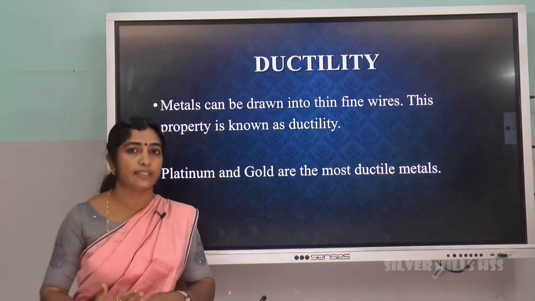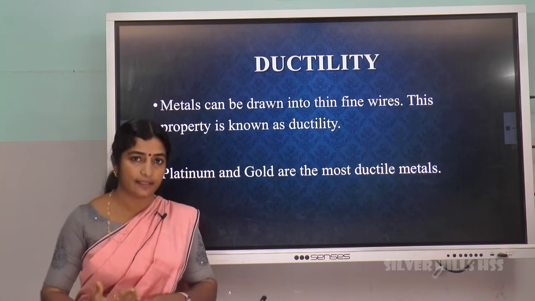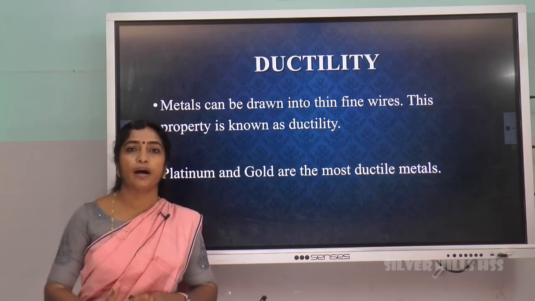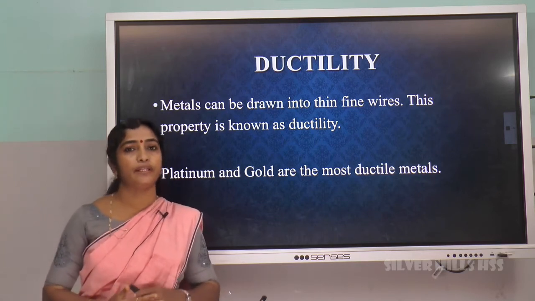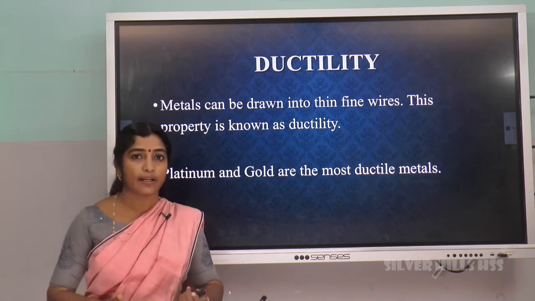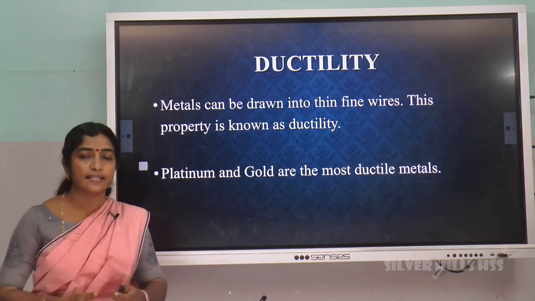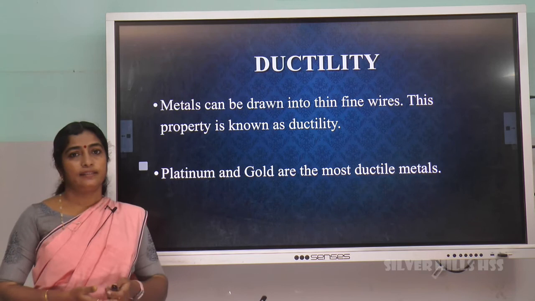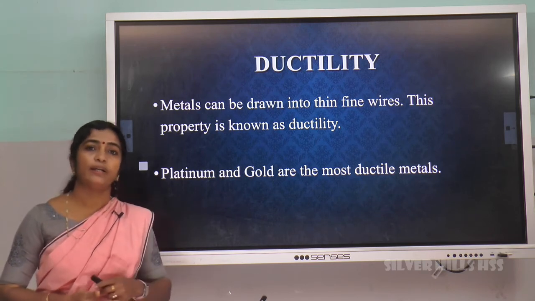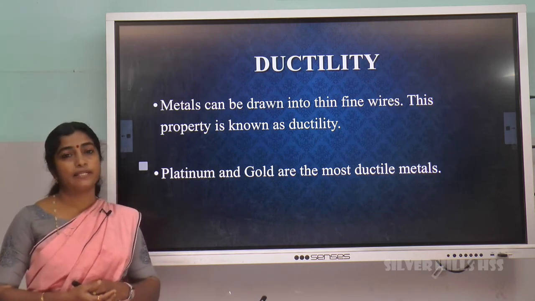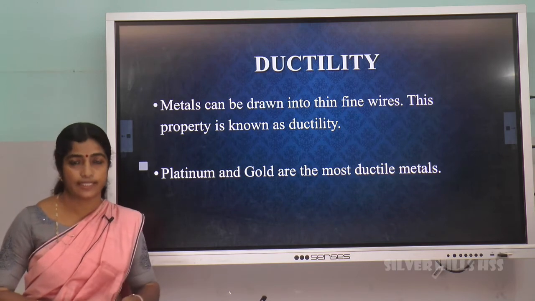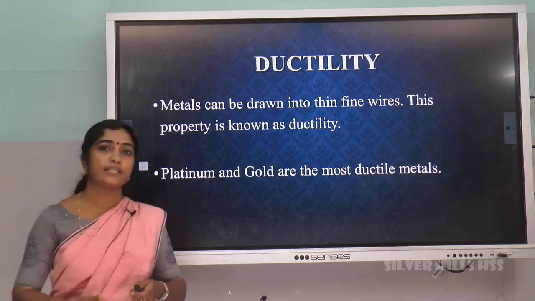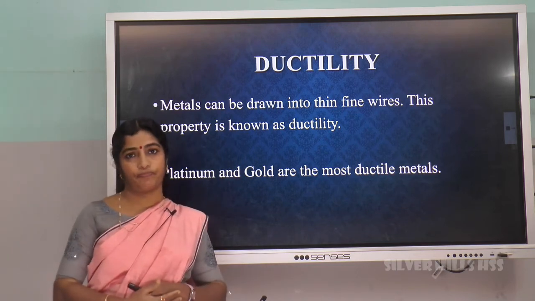You know that metals like iron, copper, and aluminum are commonly used for making cooking vessels. Why? These metals can conduct heat. That is the most important property of a metal. Metals are good conductors of heat. This is also known as thermal conductivity.